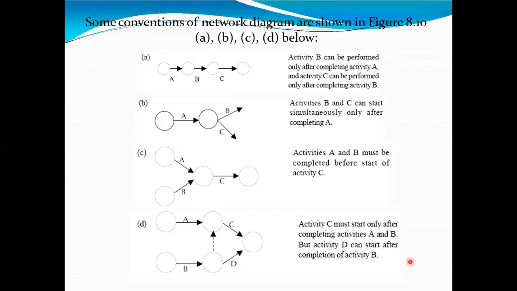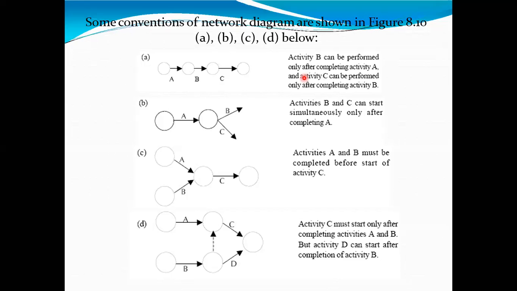Then activities A and B are the preceders for activity C. So here it is written that activity B can be performed only after completing activity A. Without completing activity A, we are not in a position to complete activity B. So that is the meaning of this.